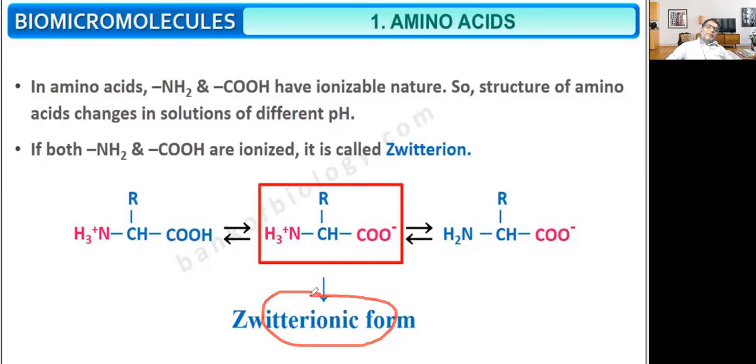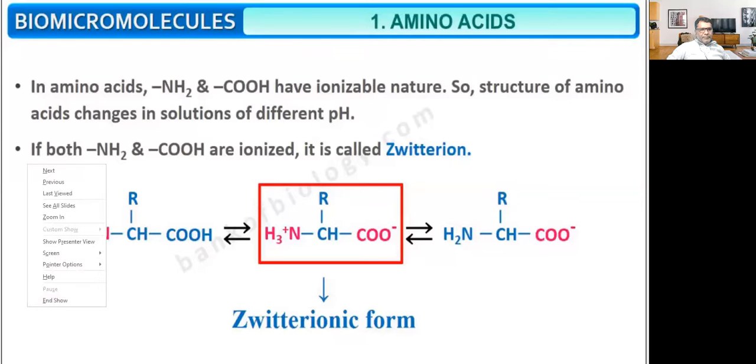Sometimes a question will be asked: name one molecule which shows zwitterion. Amino acid. Which group has the positive charge and which the negative? The amino group has a positive charge and the carboxylic group has a negative charge. So this is a zwitterion.